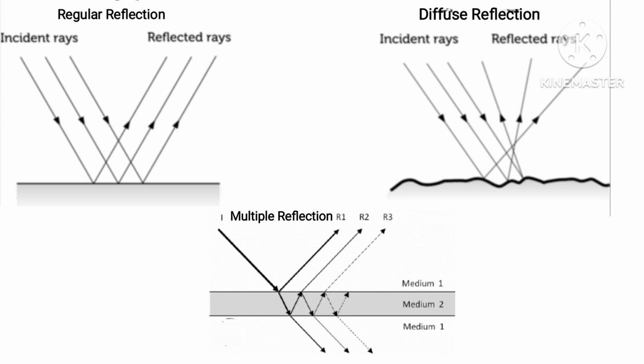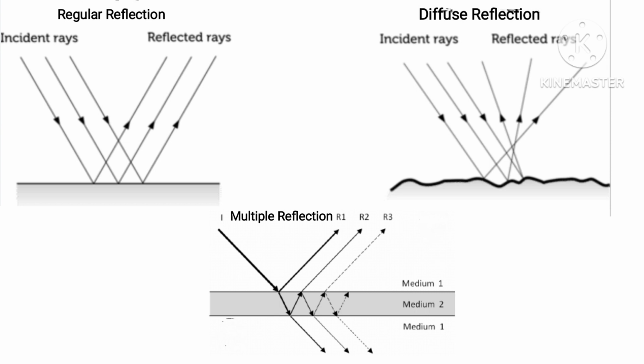The first figure is the regular reflection, the second is the diffuse reflection and the third is the multiple reflection. In regular reflection, there is not much variation in the angles of reflection between various points. This means that the haziness is almost eliminated. The second one is diffuse reflection.